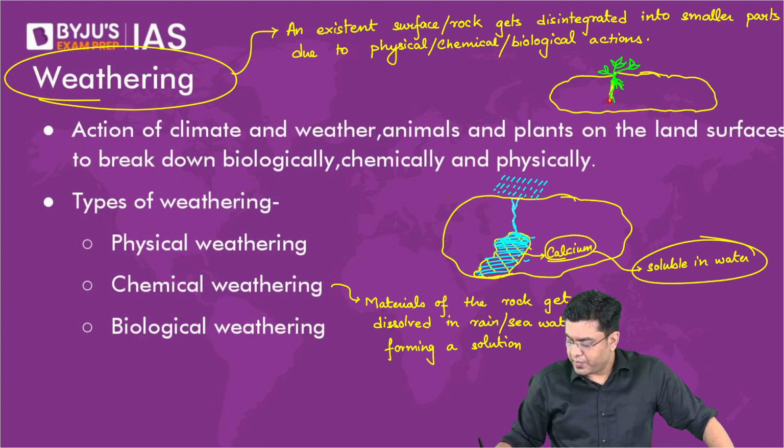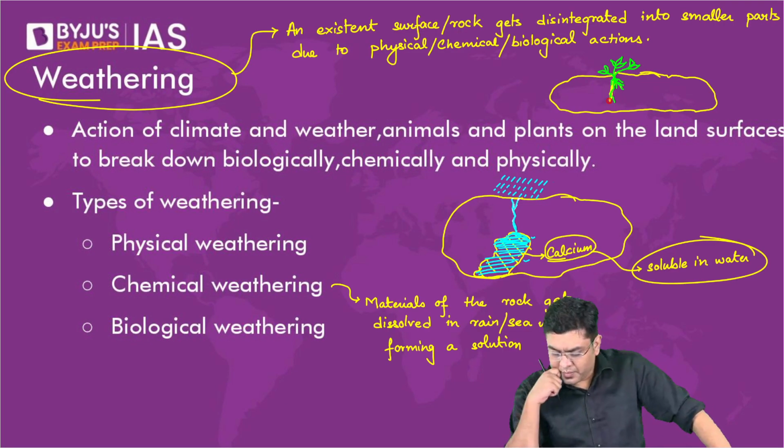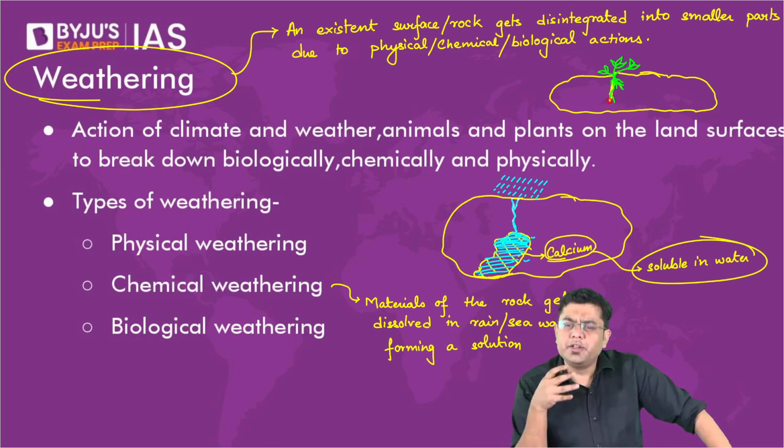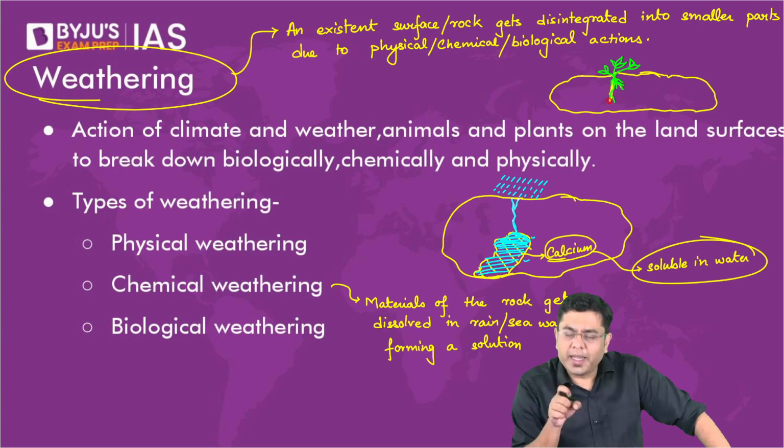Now, physical weathering. Physical weathering is when the agents of nature, such as heating, cooling, expansion, contraction of the rock, lead to the development of cracks. Why do all of these happen? These will happen because the rocks are exposed to external circumstances. The rocks present out there are exposed to sunlight. So when there is a significant amount of heating, any material will expand. When there is a substantial amount of cooling, any material will contract, isn't it? Right?